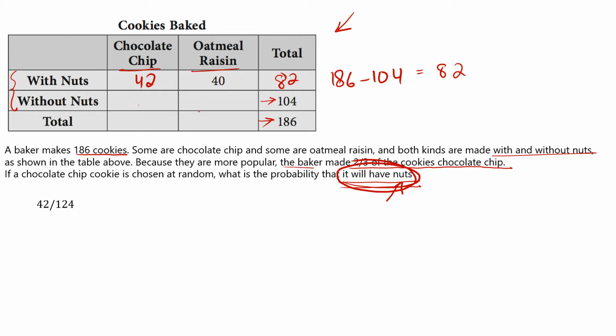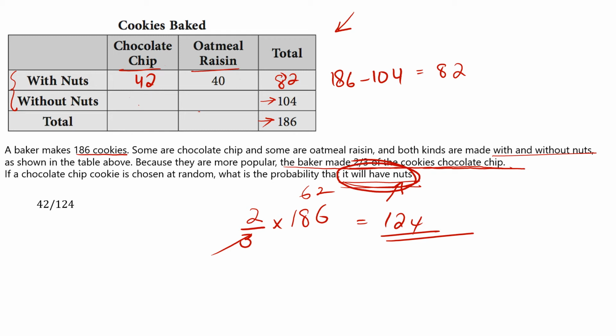Now read the question. The baker made 2/3 of the cookies chocolate chip. So 2/3 of the total cookies, that is times 186. 3 times 6 is 18, 3 times 2 is 6, so you will get 2 times 62, which is 124 total chocolate chip cookies out of 186.